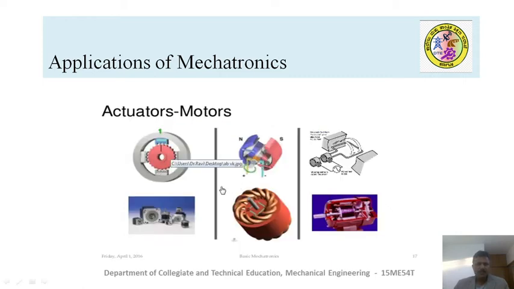These are the different components, the actuators, which are used in a mechatronic system as outboard drives, because these electrical drives are a must, especially in mechatronic systems, to carry out different functions.